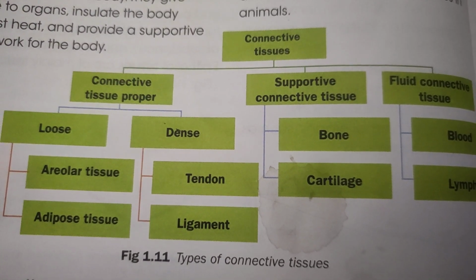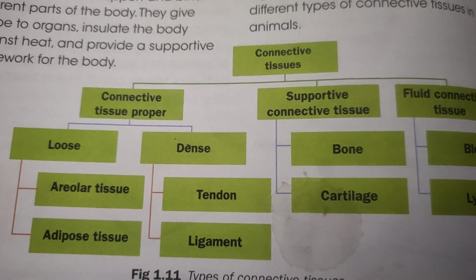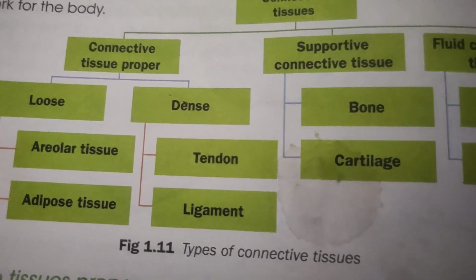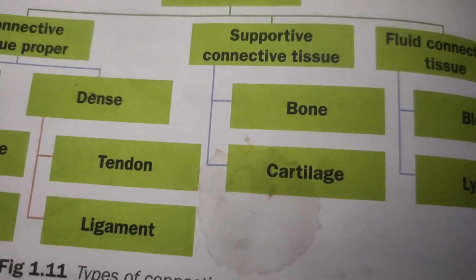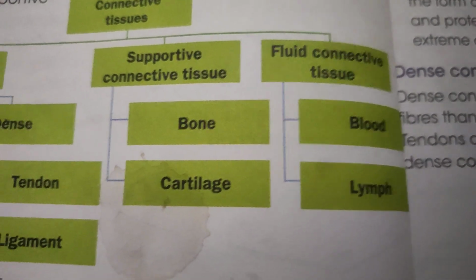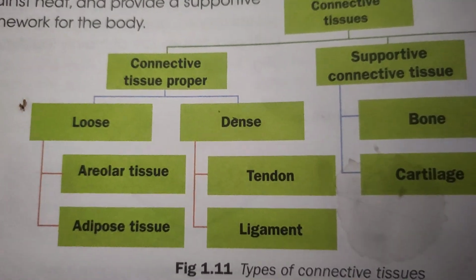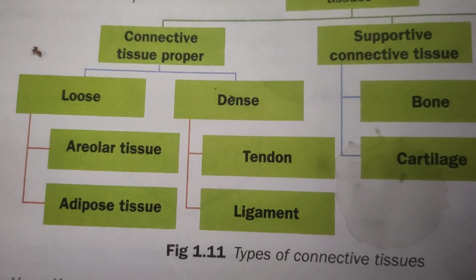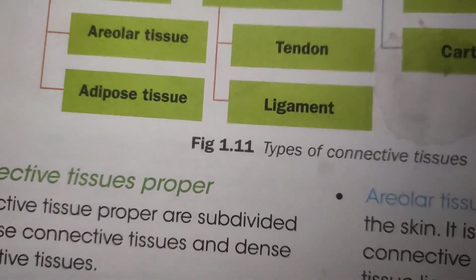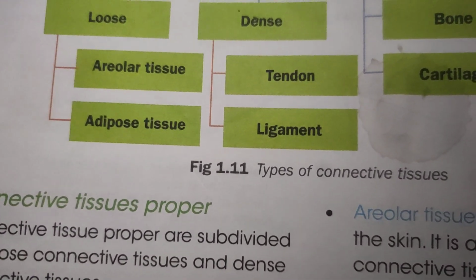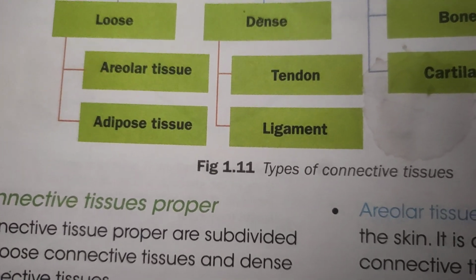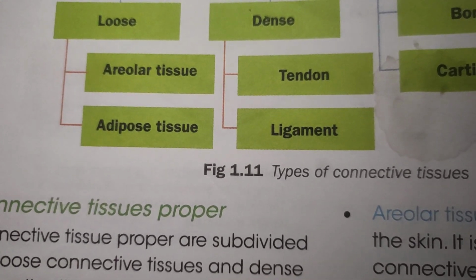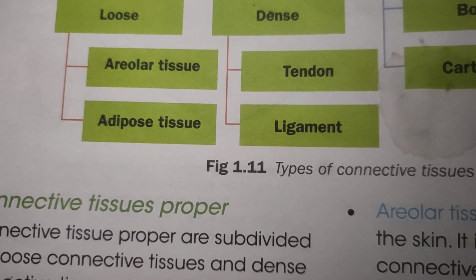Now, connective tissue is further categorized on the basis of type of matrix into three categories: connective tissue proper, supportive connective tissue and fluid connective tissue. Connective tissue proper is further divided into loose connective tissue and dense connective tissue. Loose connective tissue is loosely arranged, and dense connective tissue is packed tightly.